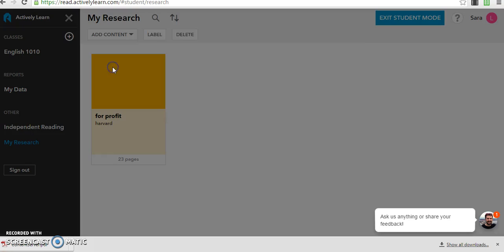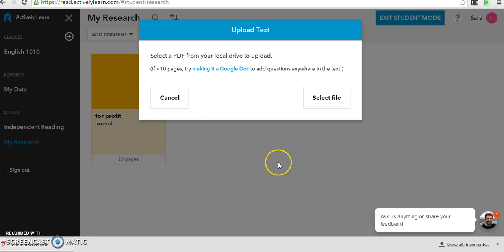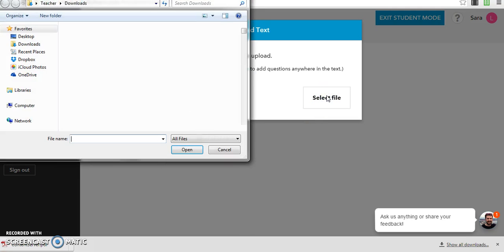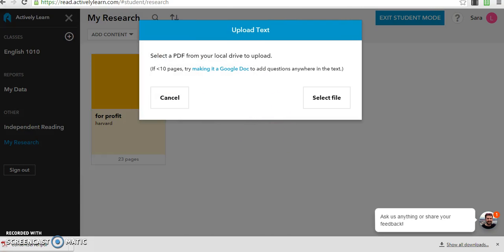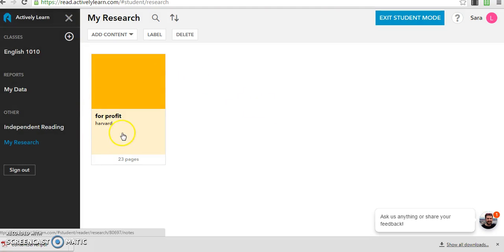Then you'll choose upload text, and you're going to select a file. You'll find it on your computer in your downloads and open it up, and it will ask you for the title and the author, and it will upload it right onto your workspace, and it will look like this. I didn't actually write the correct title or author, but you'll want to write the correct ones.